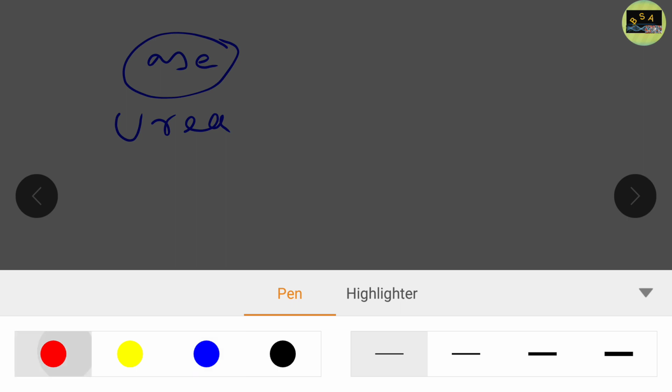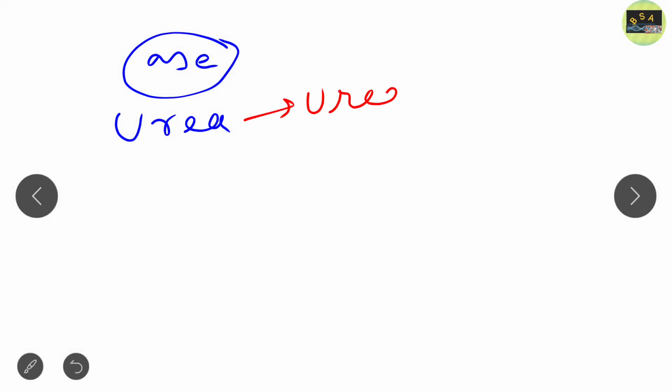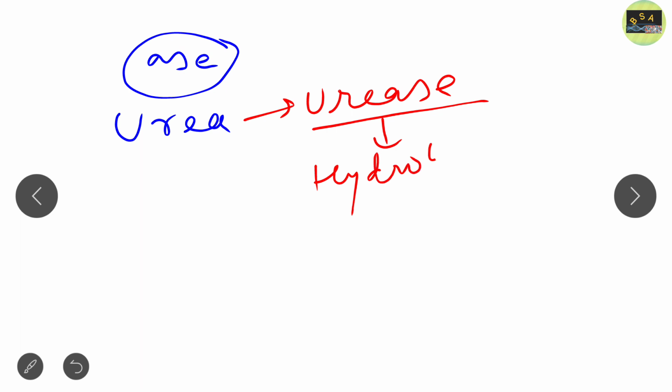For example, most enzymes have been named by adding the suffix "-ase". If we take urea and add "-ase", it becomes urease. What does it do? It causes hydrolysis of urea. And which cofactor is required for hydrolysis of urea? As I discussed just now, the cofactor is important for the enzyme's catalytic activity, so you have to remember.